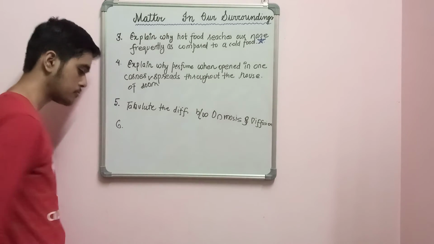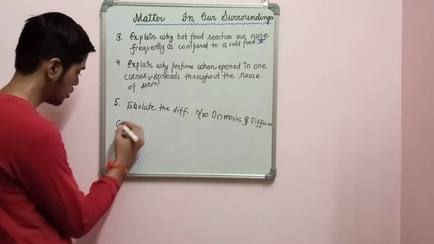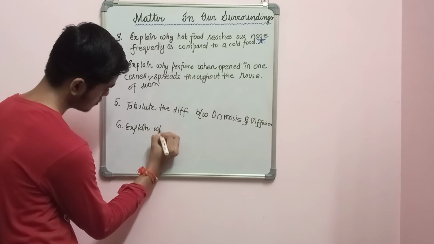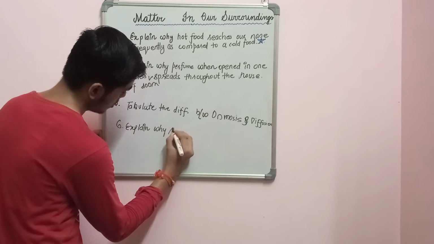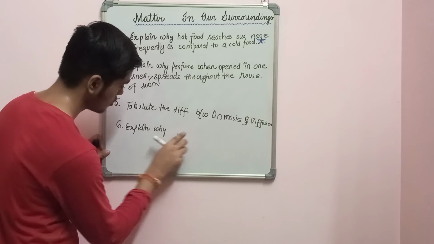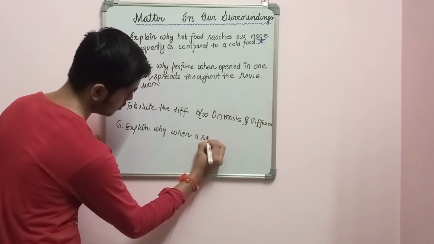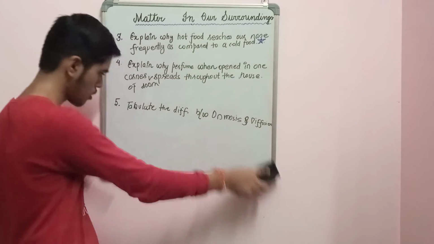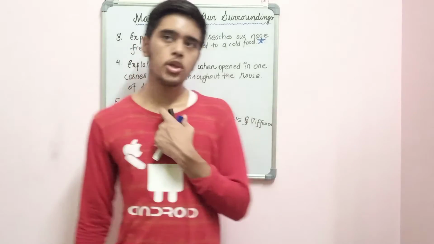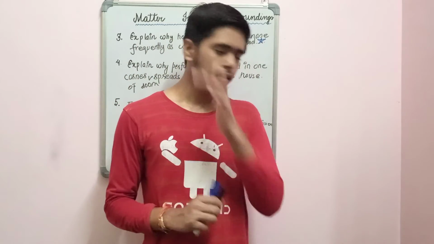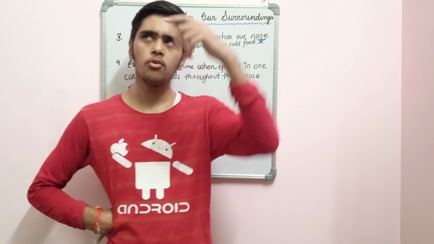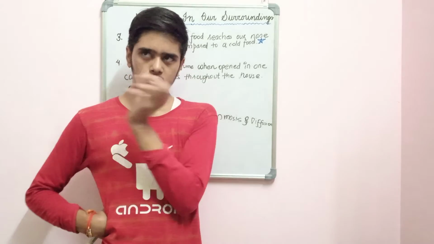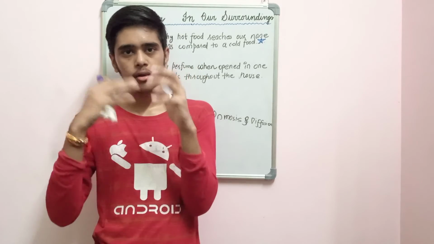Now question number 6. Explain why, when a ray of sunlight comes in the morning when the sun is rising, whenever you open your window or ventilator, you see a beam of light coming through it, and you see that the air particles are moving in a zigzag pattern.